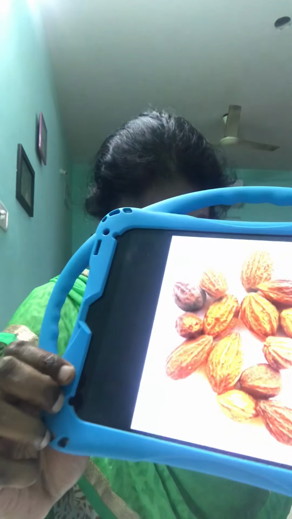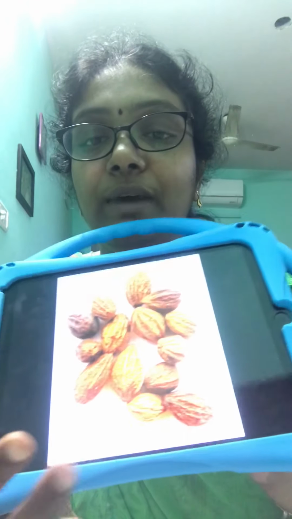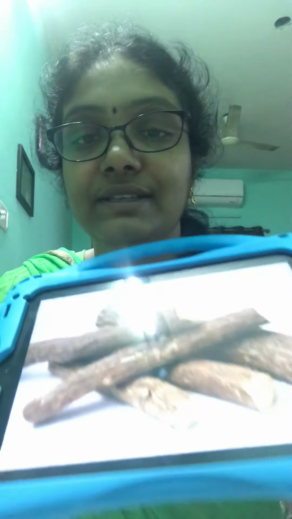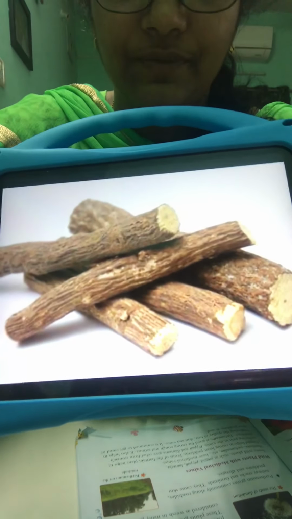And next one, oh sorry, this is Haritaki, and this one is known to reduce joint pains. This is also made into a powder and used in Ayurvedic preparations. The next one is Yashtimadu. This is also called licorice roots or licorice stems. This licorice is known to cure cough and cold, and asthma also. And this is also known to cure liver problems.